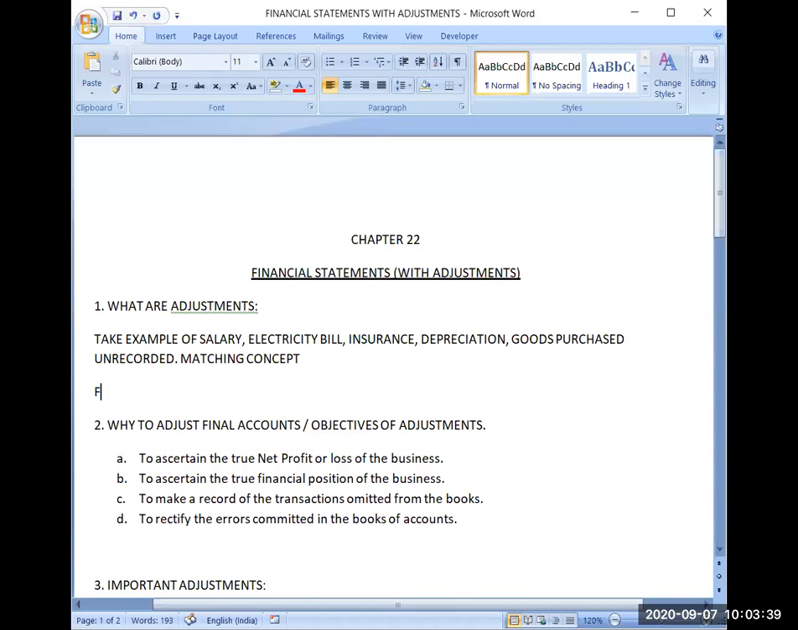Suppose my financial year, usually our financial year and accounting year both are the same these days. So you can say financial year or you can say accounting year, is from 1st April 2019 to 31st March 2020.